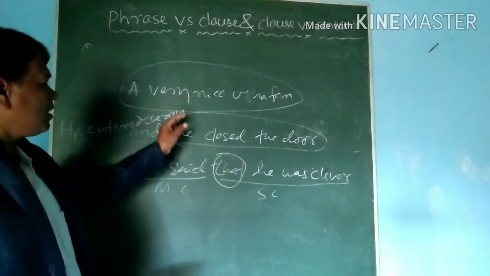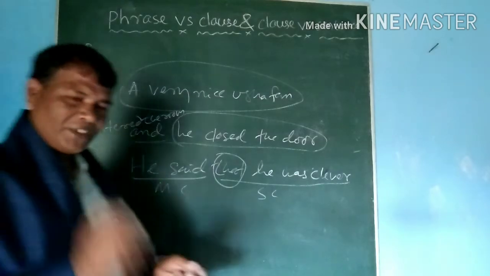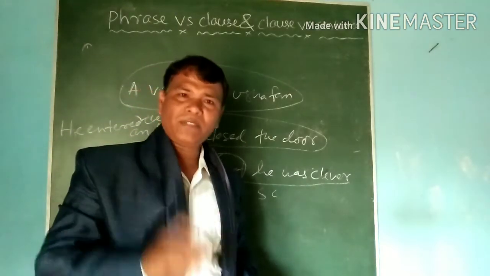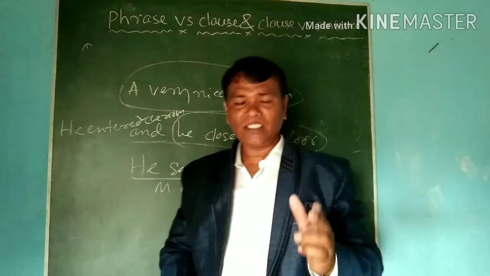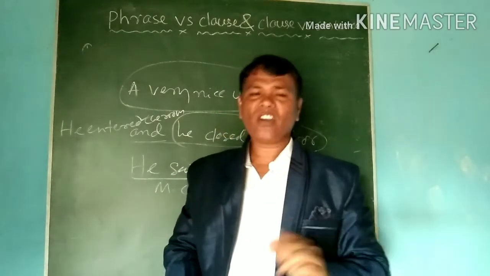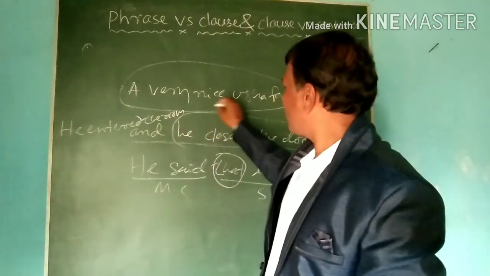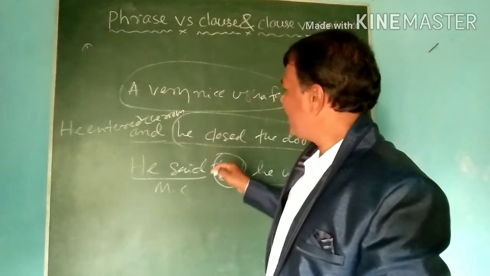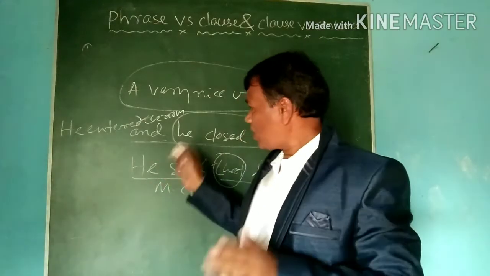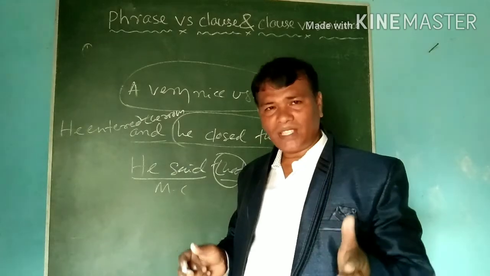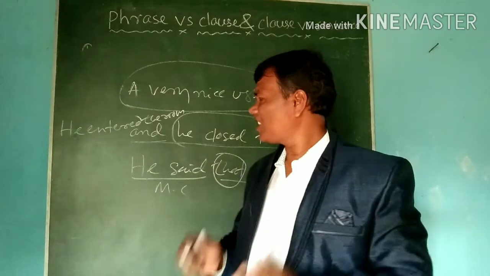phrase. What is the difference between phrase and clause? When there is a subject and predicate, it is a clause, but a phrase has neither subject nor predicate. So a group of words is a phrase. And a clause has a subject and predicate but doesn't make complete sense, so it is a part of the sentence.